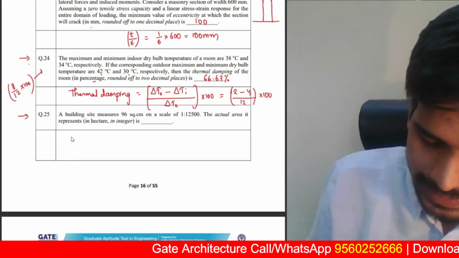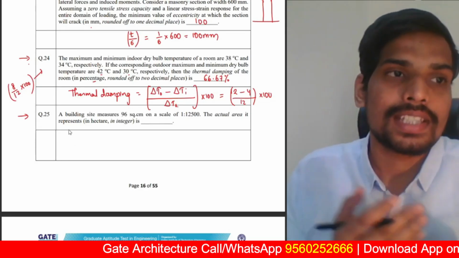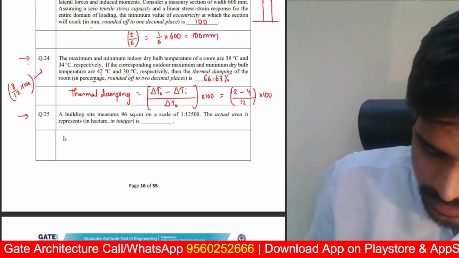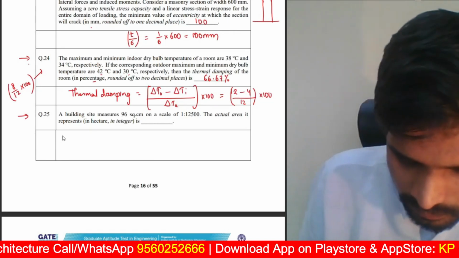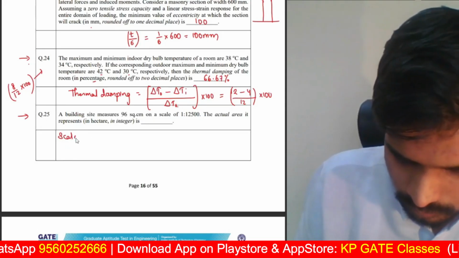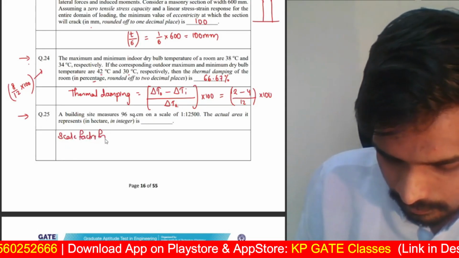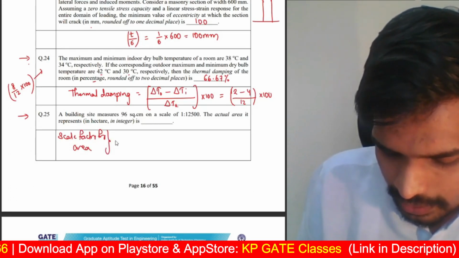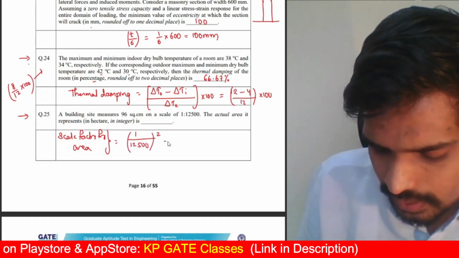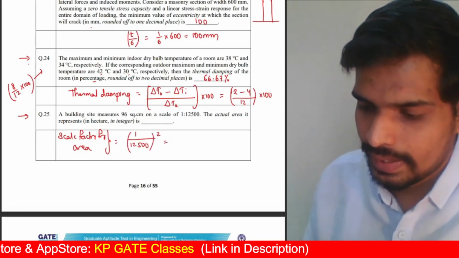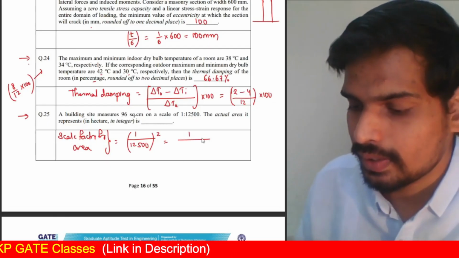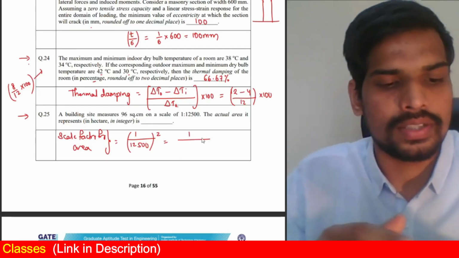When you express the scale for areas, like 1 centimeter square will be how much on site, you need to square the scale. So the scale factor for area is basically square the given scale, 12,500, just square it. The scale factor for your area, I think, will be 125 square. You can use your calculators. Let me just quickly check.